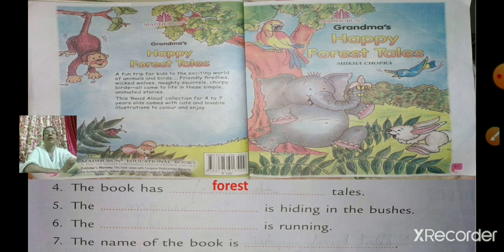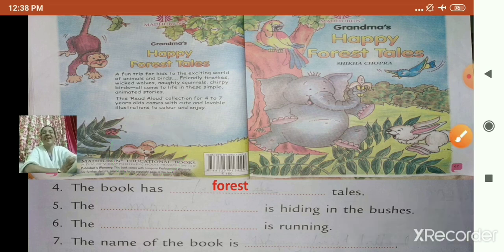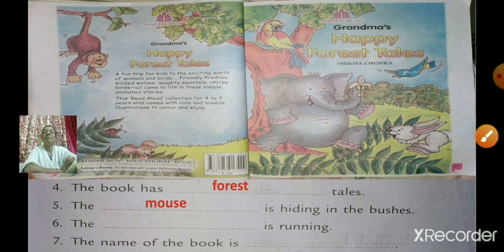Number 5. The dash is hiding in the bushes. Now find who is hiding in the bushes. Come on, which animal? Yes, observe the picture properly. Someone is hiding here. See. So which is that animal? Come on, tell me. A small tiny animal. Yes. The mouse is hiding in the bushes.